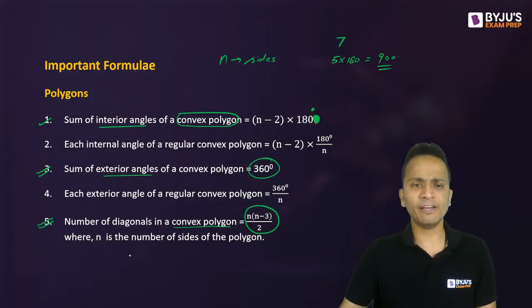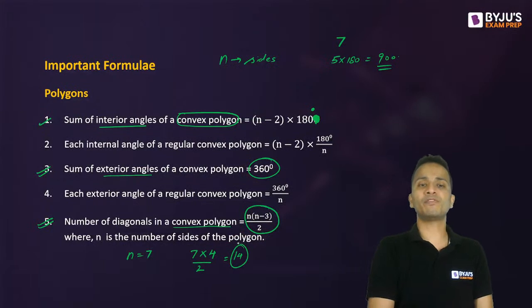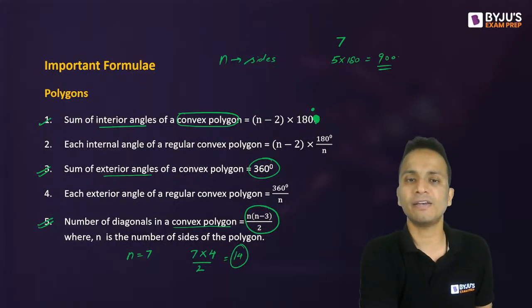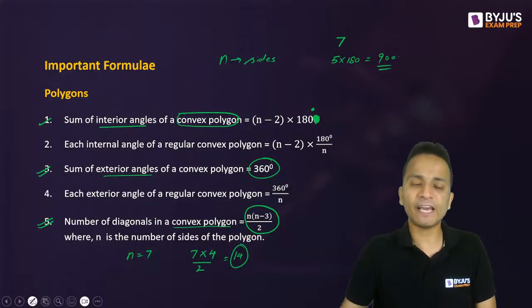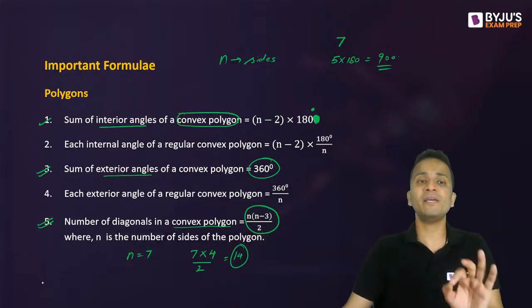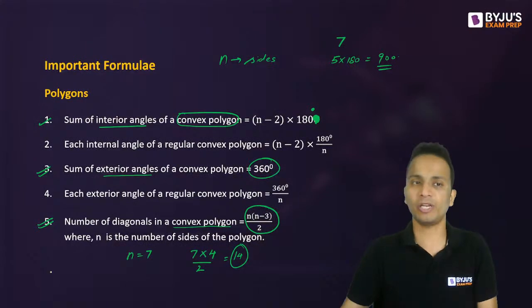So again, if the number of sides is 7, then the number of diagonals will be 7 into 7 minus 3, which is 4, divided by 2. All right, so that will come out to be 14. So 14 will be the number of diagonals if the number of sides is 7. All right, so that was formula number 1, 3, and 5, which is applicable for every convex polygon.